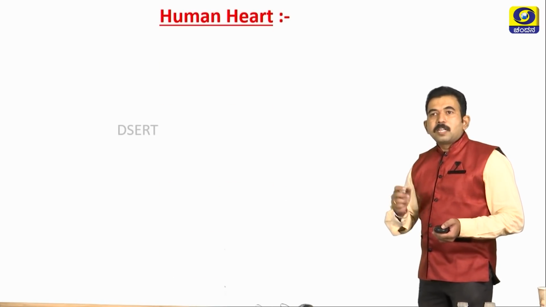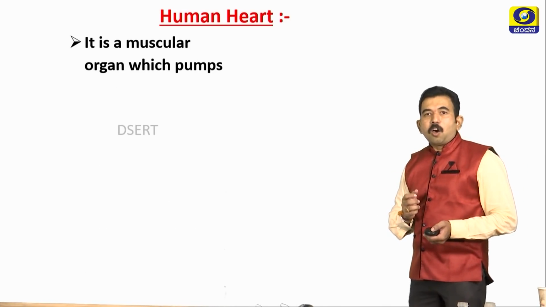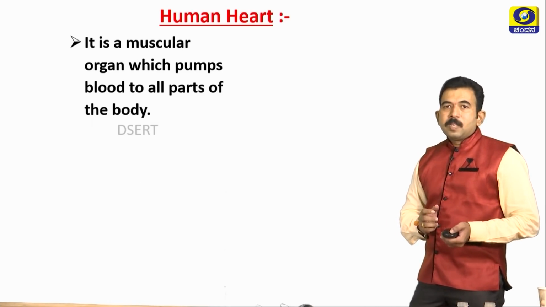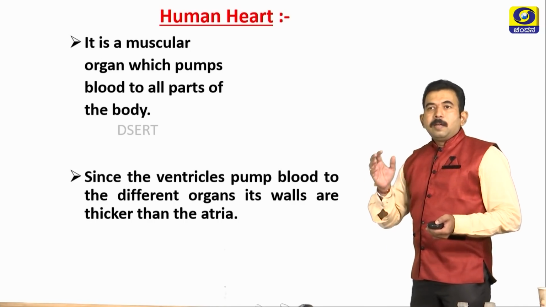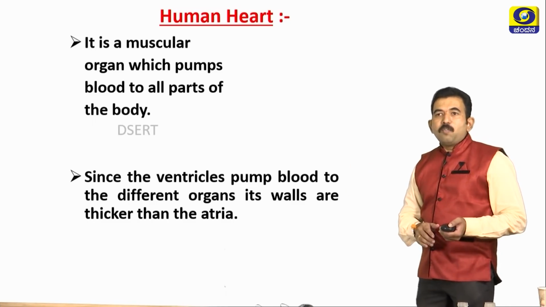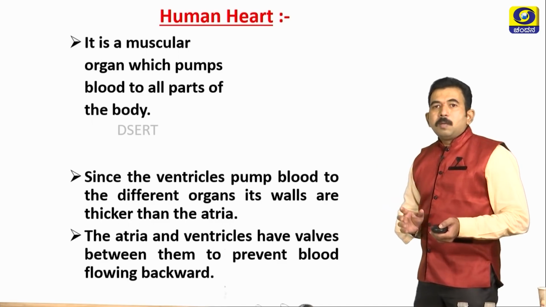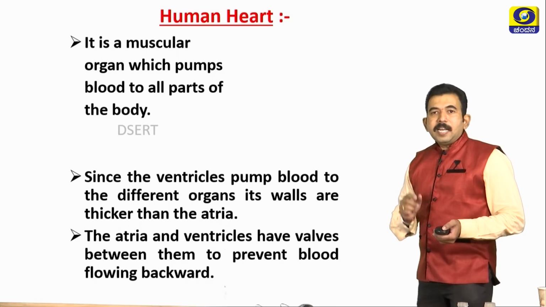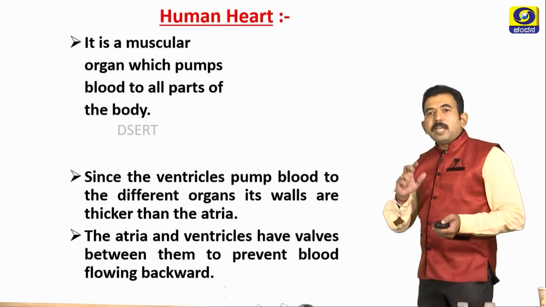Next, let us study the structure of the human heart. Students, our heart is a muscular organ which pumps the blood to all parts of the body. Our heart is four-chambered; the upper chambers are called atria and the lower chambers are called ventricles. Ventricles possess thick walls because they have to pump the blood to different organs. Atria and ventricles have valves in between them to prevent blood flowing backward.